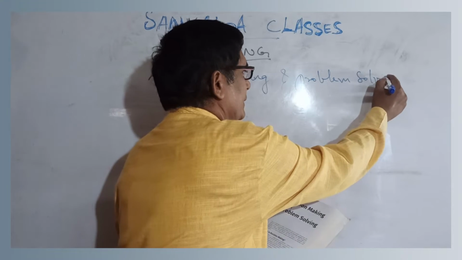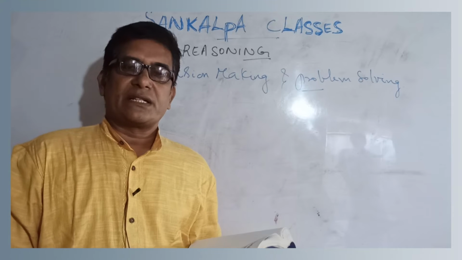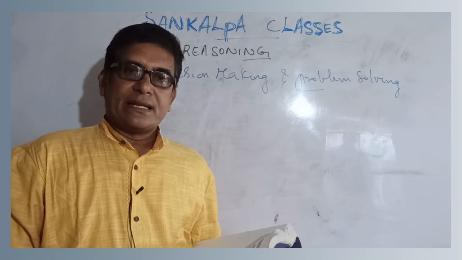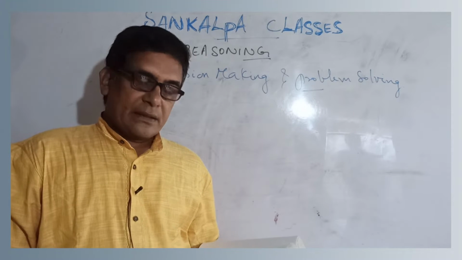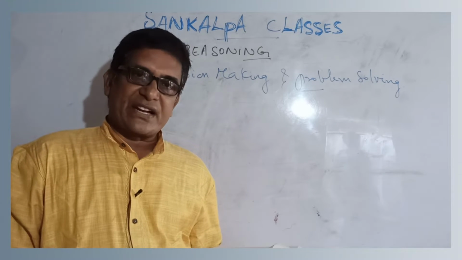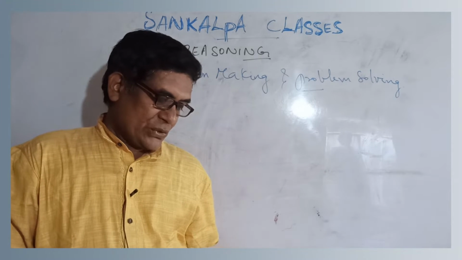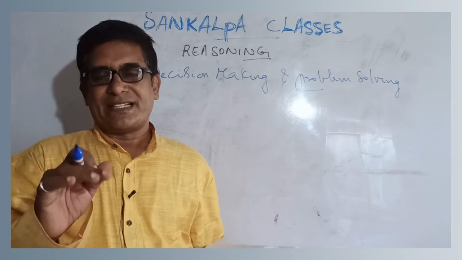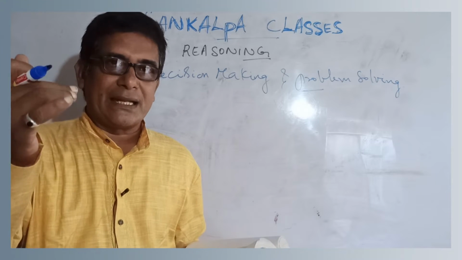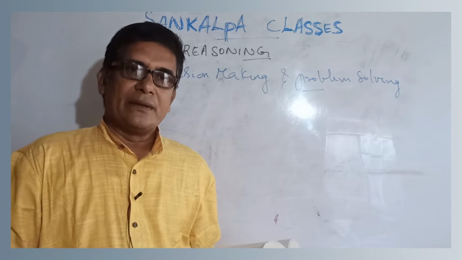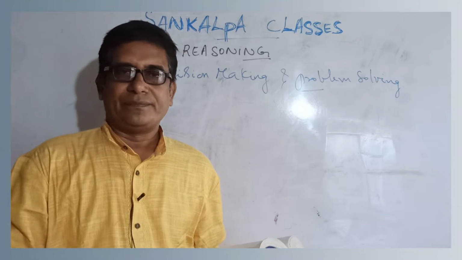Problem solving. First of all, in competitive examinations like RRB, Staff Selection Commission, UPSC, and other allied examinations, this chapter is very important. The art of selecting one choice of action from several possible alternatives that leads to a solution of a particular problem is called decision making. What is decision making? We are given a lot of similar alternatives, similar answers, and in these similar answers, we have to select one.